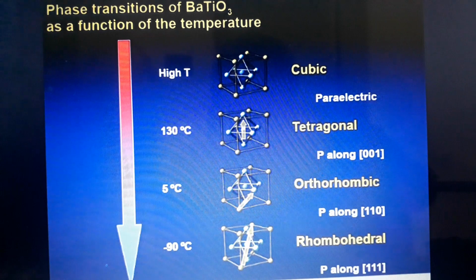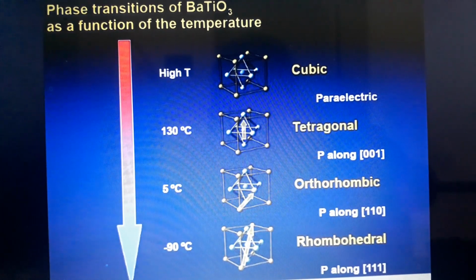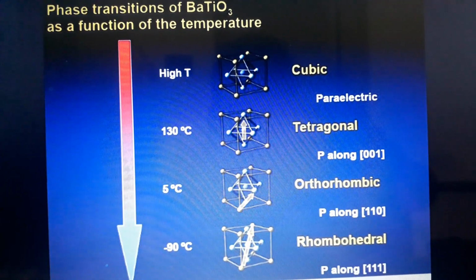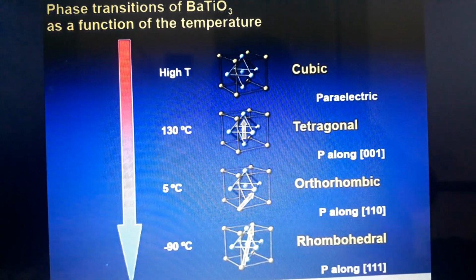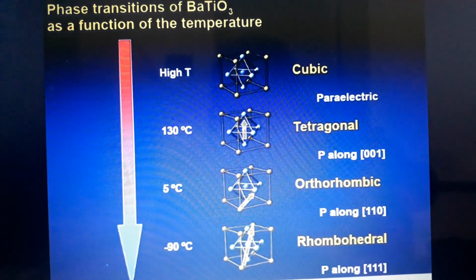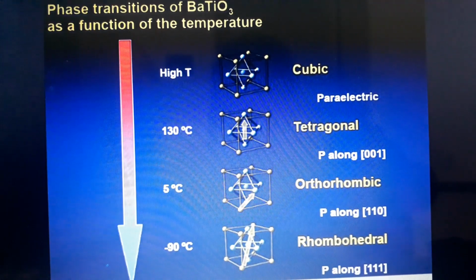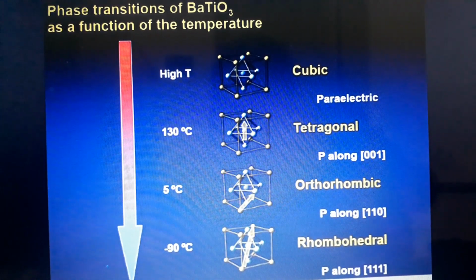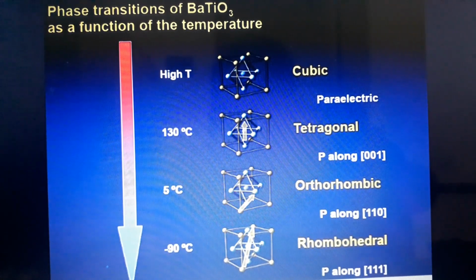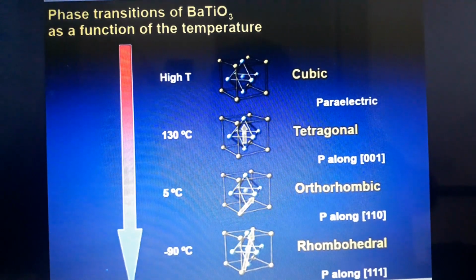If the temperature is higher than the Curie temperature, we observe a cubic structure. The structure of BaTiO3 is cubic when the temperature is greater than the Curie temperature, and this is the paraelectric state.